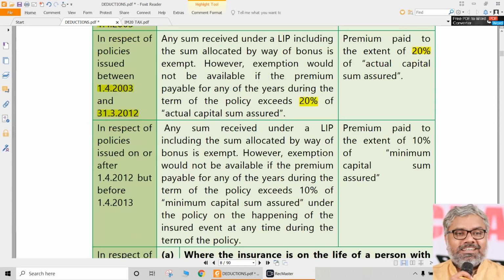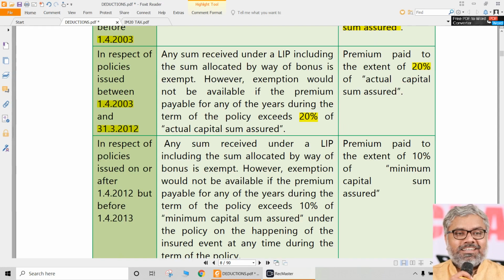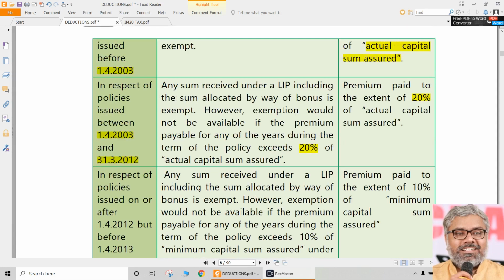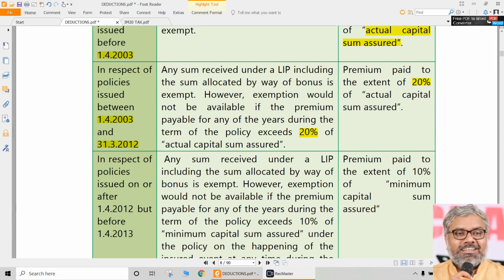That is 31st March 2012, and we can remember that date also. Basically, for exemption 1/4/2003, and for 80C 31st March 2012 is enough. Why? Because prior to 31st March 2012, whatever the sum assured, the policy amount, the premium paid cannot exceed 20% of it.